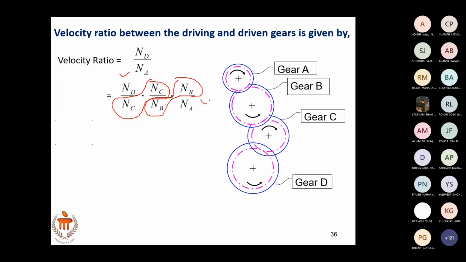So ND by NA you have. A small adjustment to this equation will give you this. We can write it like this, right? So what is ND by NC? TC by TD.